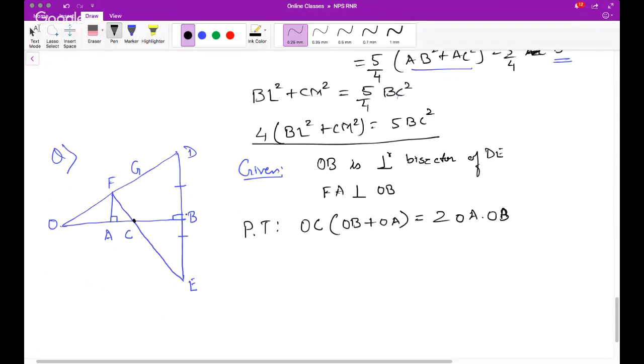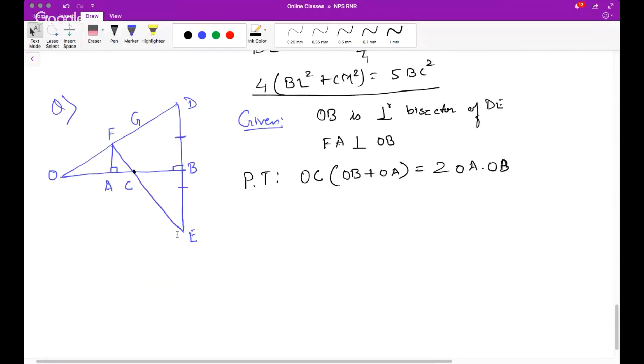Okay, so it's perpendicular bisector. It's given. We'll try a few minutes, and then if you can find it out, guys, you can also suggest in the comment section what should be the first approach. So from the given thing we can say that BD is equal to BE. What else is known?